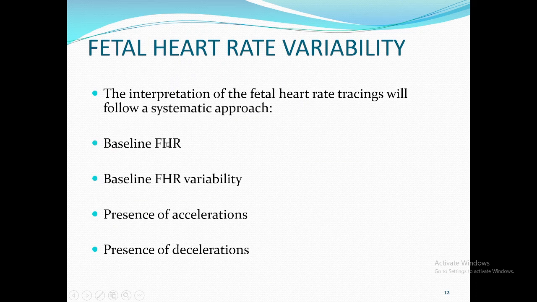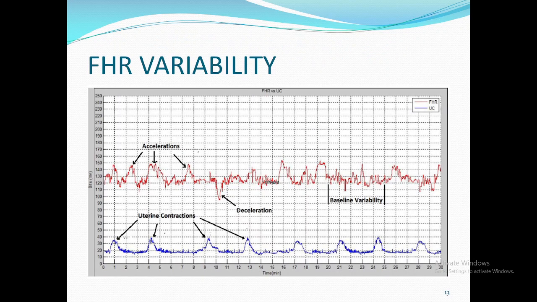Coming to the analysis part, analysis of morphological features of baseline FHR, FHR variability, presence of accelerations and presence of decelerations was done, and then using these features, classification of fetal heart rate variability has been done. FHR variability is indicated on the CTG graph in this fashion: the accelerations, decelerations, and the baseline variability. This is how the doctors interpret the morphology of the FHR signal and thereby take the necessary clinical decisions.